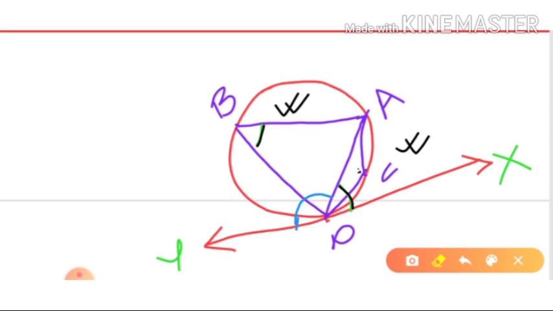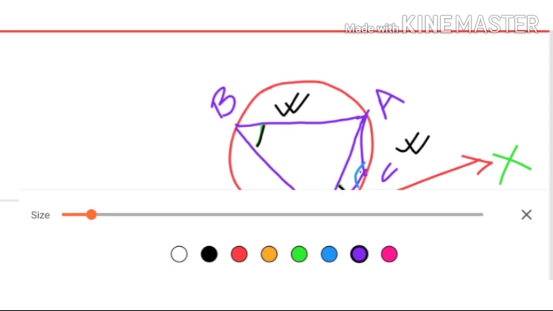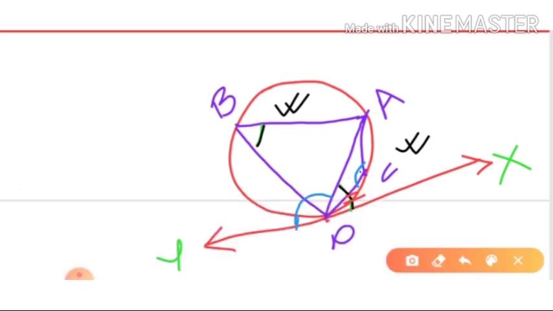So if you see here, this angle is equal to this angle, and this angle is equal to this angle.